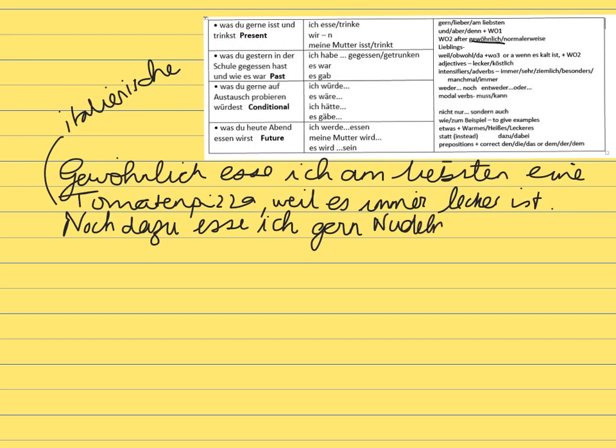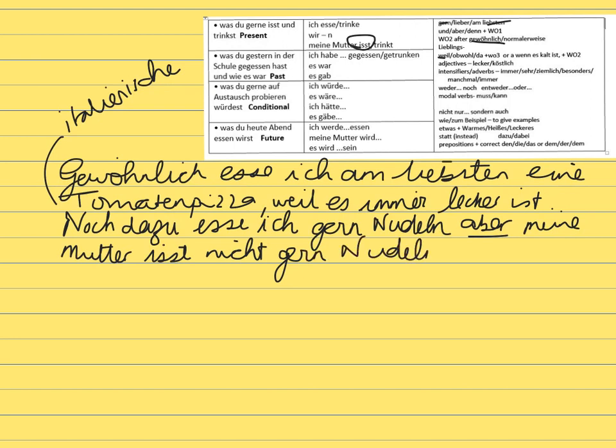Now, I'm ticking things off that list. I've got again, and I've got am liebsten. I've used a weil, so that's good. However, my mother doesn't like eating them because I want to use third person, so that's suggested there. So actually I'll just use aber. Now after aber it's word order 1, so aber meine Mutter isst nicht gern Nudeln, so she doesn't like eating pasta.